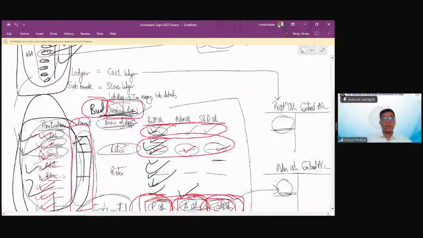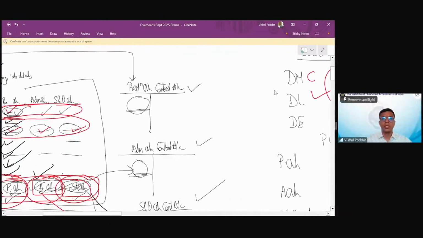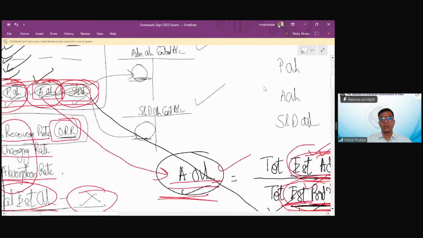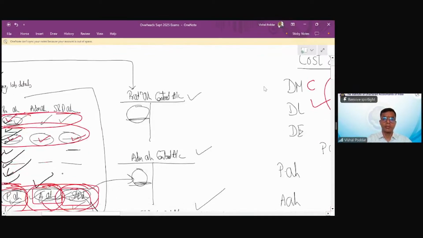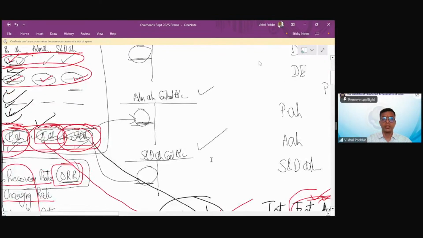For accounting, like your financial books, here also we have the main ledger, which is the cost ledger. And then we have subsidiary books. For material, it is the stores ledger. For labor, it is the labor register. And for overheads, it is the overheads register. Besides this subsidiary book, in the main ledger, you have the respective overheads account for each of the overheads separately. So you have production overheads control, administration overheads control, selling and distribution overheads control.